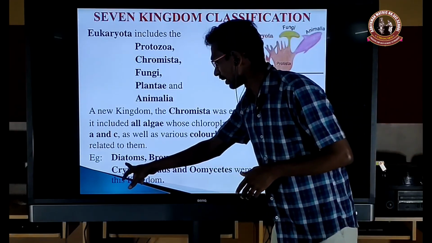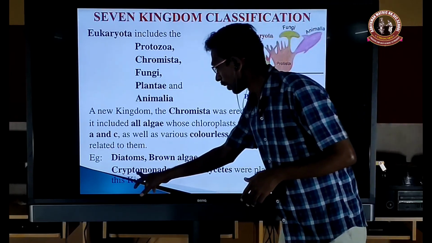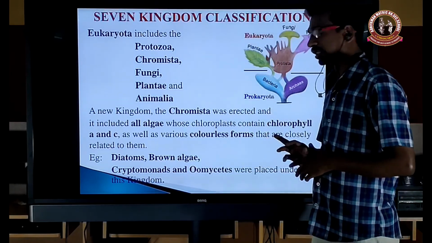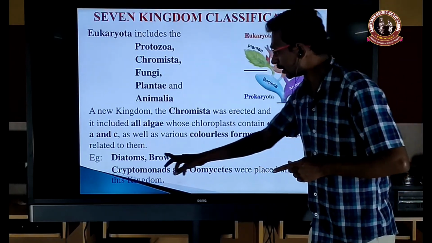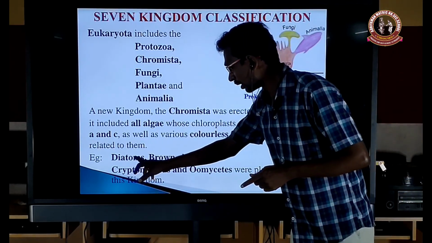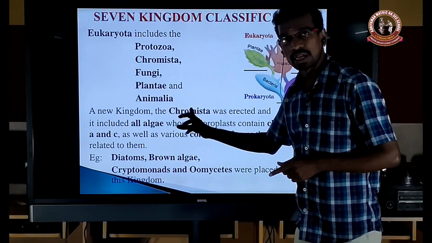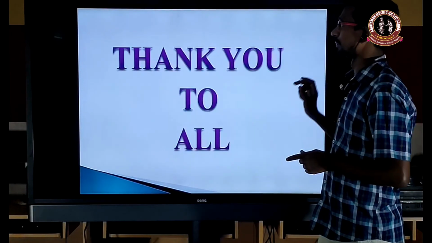So the Chromista contain diatoms, brown algae, cryptomonads, and oomycetes. Once again, the Chromista include diatoms, brown algae, cryptomonads, and oomycetes, placed under the kingdom Chromista. Thank you.